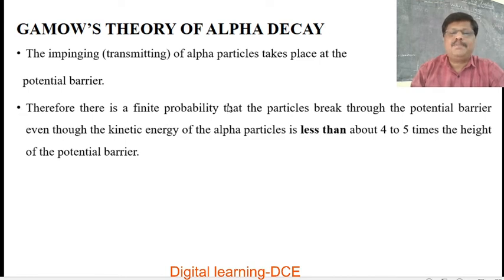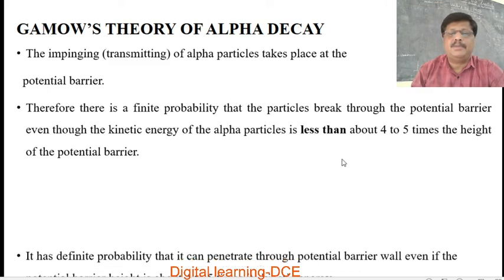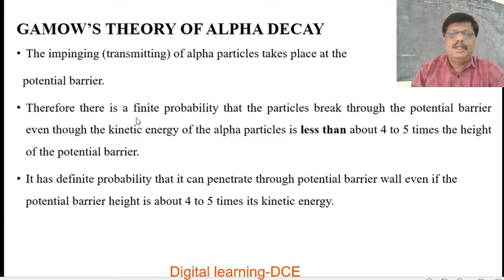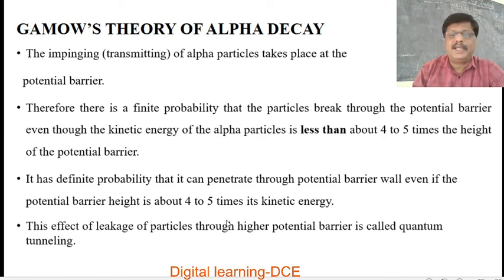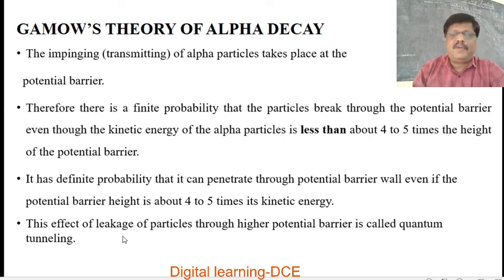Therefore, there is a finite probability that the alpha particles break through the potential barrier even though the kinetic energy of the alpha particles is less than the barrier, by about 4 to 5 times the height of the potential barrier. This effect of leakage of particles through a higher potential barrier is called tunneling or quantum tunneling.